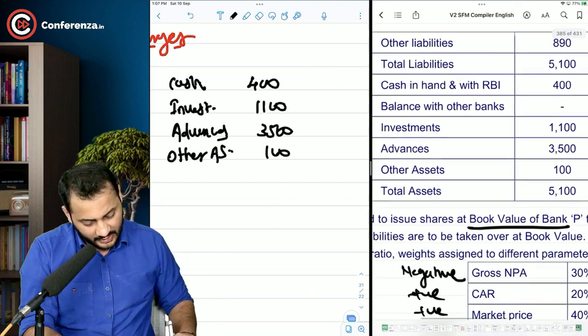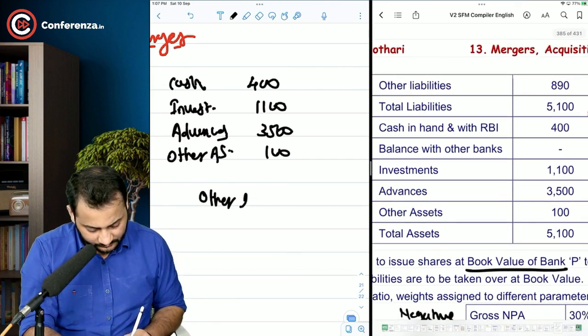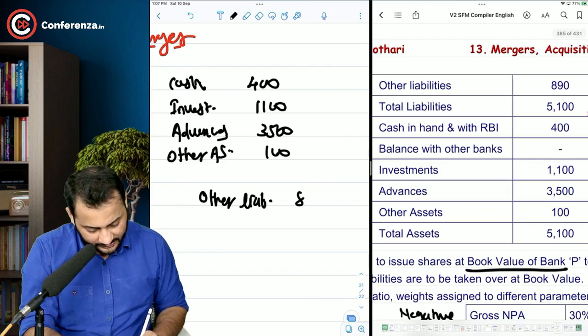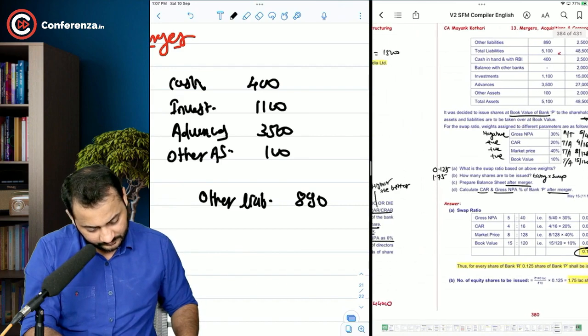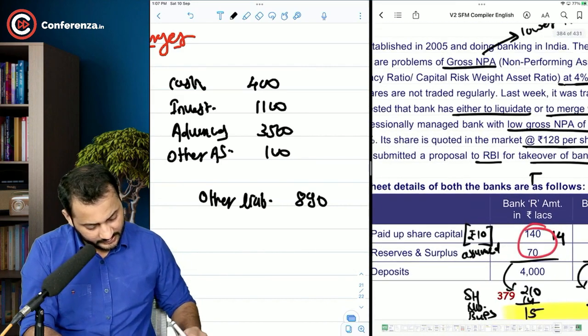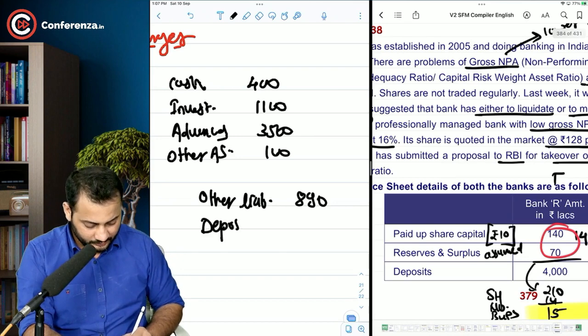At the same time, we will credit the liabilities. So other liabilities will be credited by 890, and the deposits will be credited by 4,000. Do you get that? Deposits of the bank are 4,000.